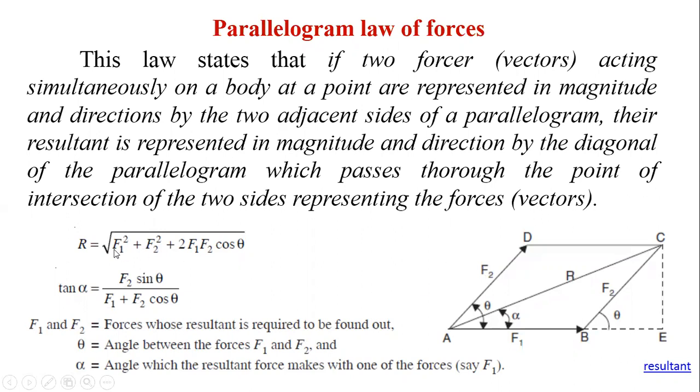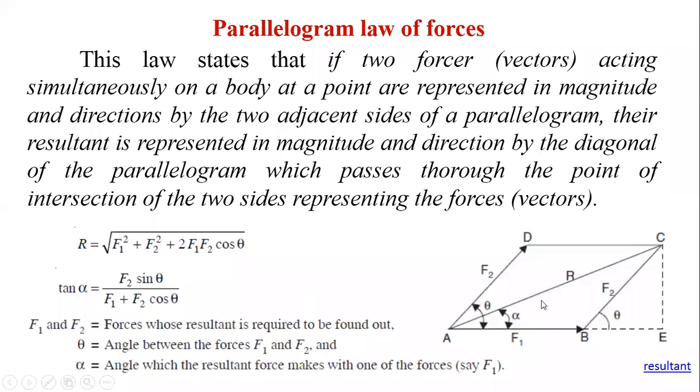Now this resultant R is found out by this formula. If you see here, R is equal to the square root of F1 square plus F2 square plus twice F1 F2 cos theta. You have to remember this simple formula, and it is applicable to find the resultant of forces by using the parallelogram law of forces.